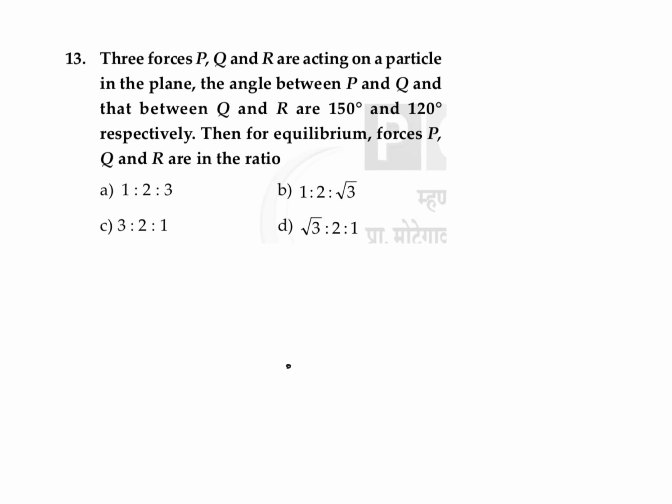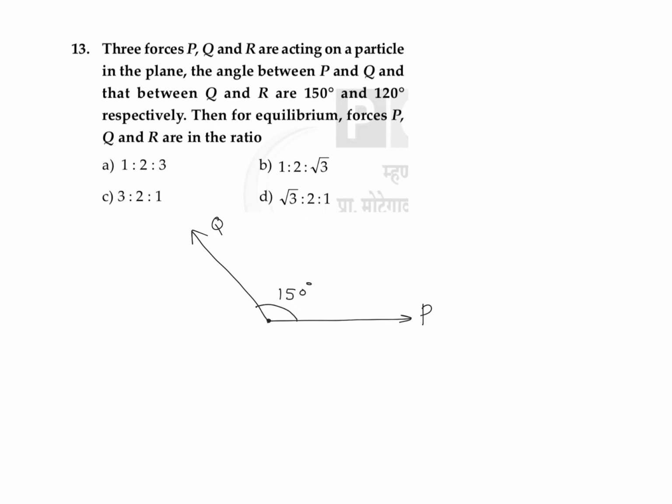So over here, if you consider this as our P vector, and take this as our Q vector. In the question it is given that the angle between P vector and Q vector is 150 degrees. So this angle we can take as 150, and the angle between Q and R is 120 degrees. So the angle between Q and R is given as 120 degrees.